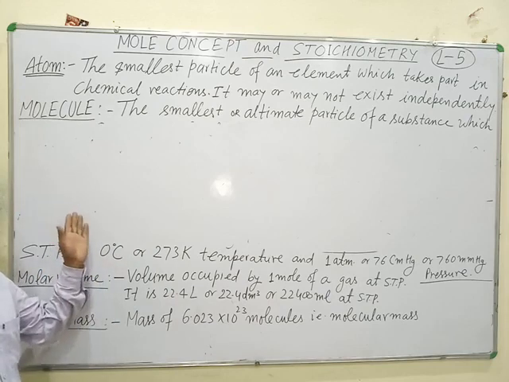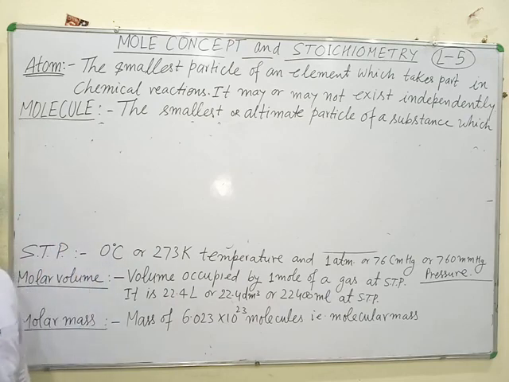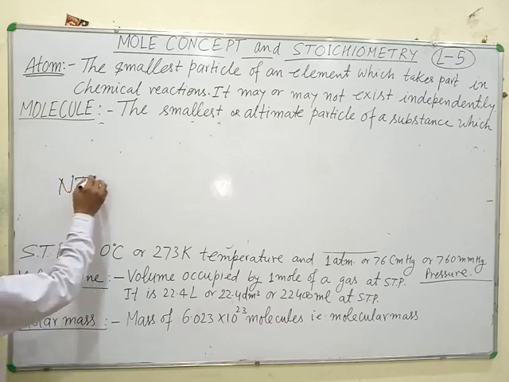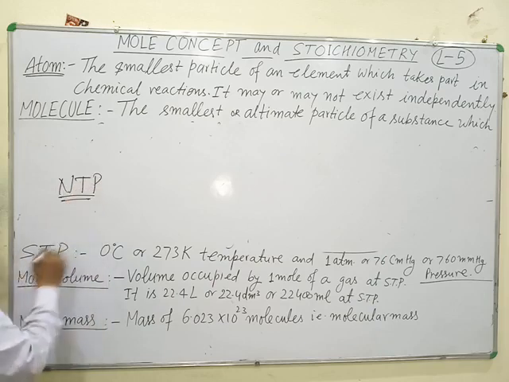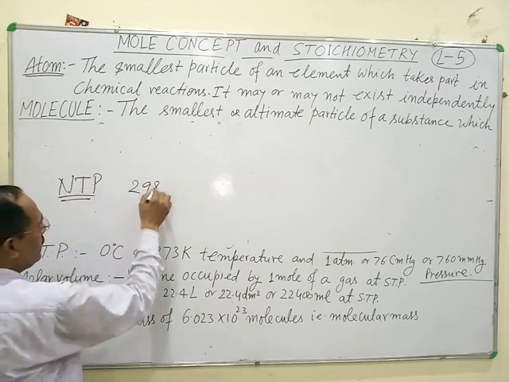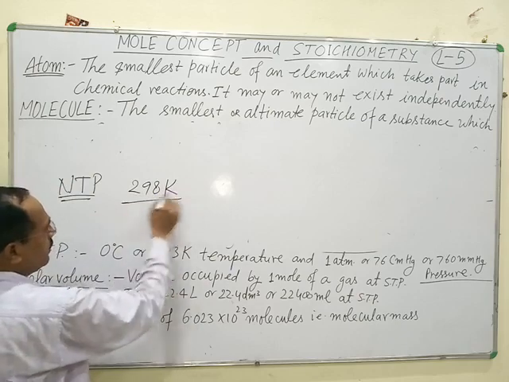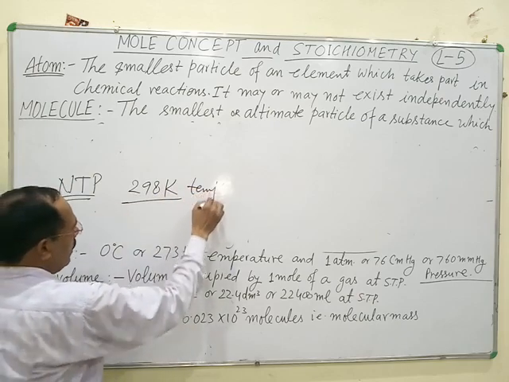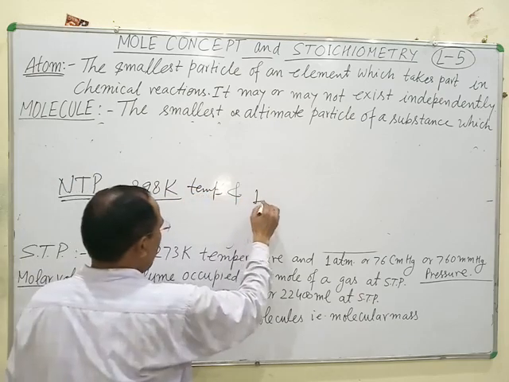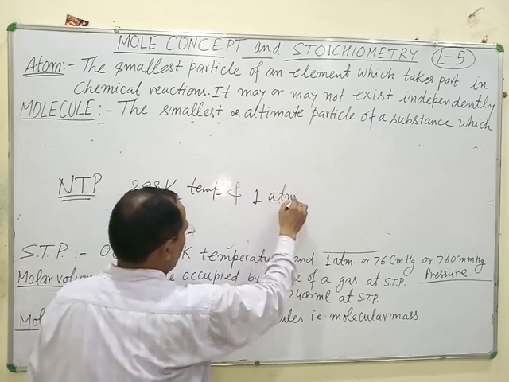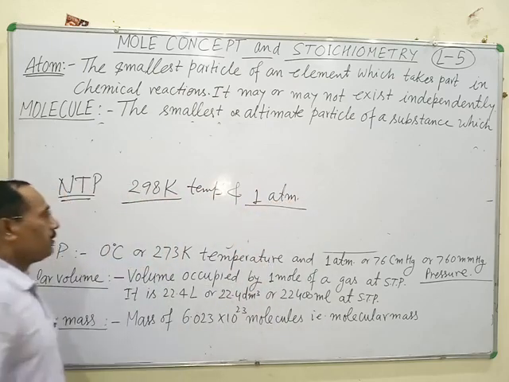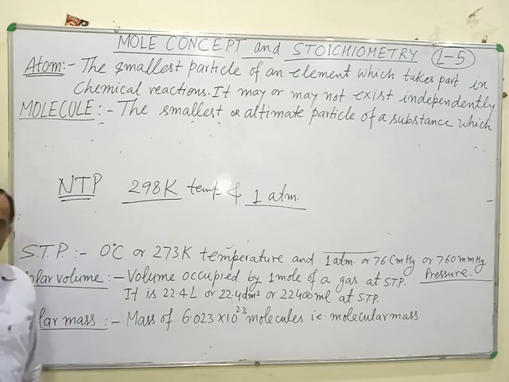Actually, NTP is 25 degrees Celsius, which is normal temperature, meaning 298 Kelvin. NTP means 298 Kelvin temperature and 1 atm pressure. This is the actual value of NTP and the exact value of STP.